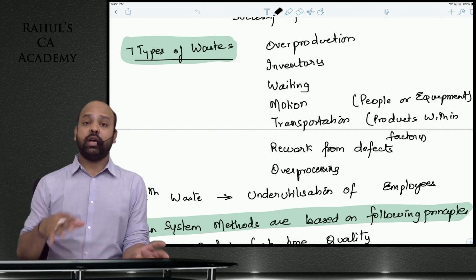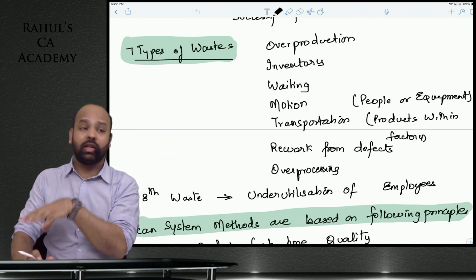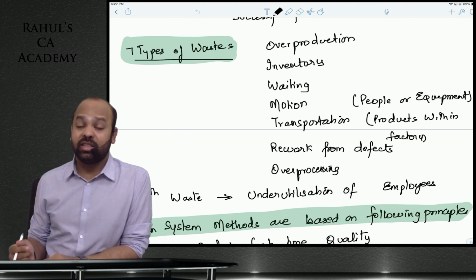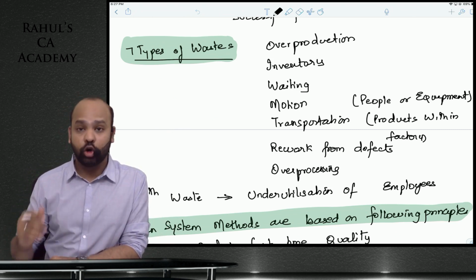Likewise, if a worker has to move from one part of the factory to the other part, or the equipment has to be continuously moved from one part to the other part, even that is a wasteful use of resources. It will not add any value to the end consumer.